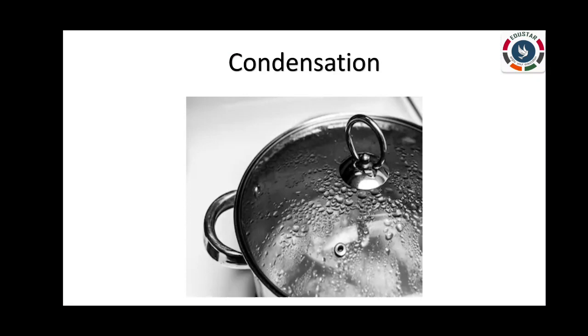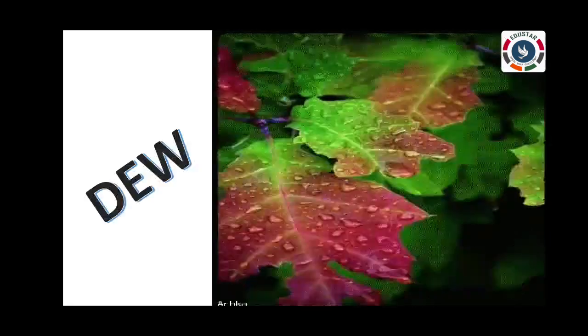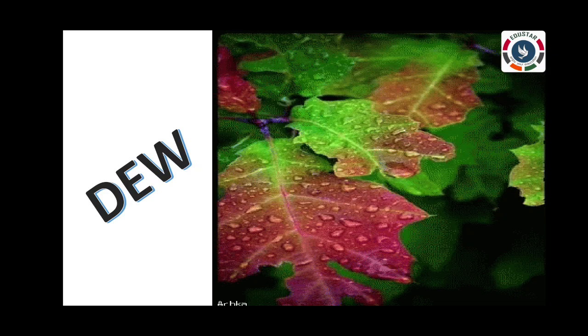Water vapor rises in the air and condenses to form droplets of water, which in turn form clouds. Water vapor condenses to form dew, fog, frost, hail, snow, and rain.